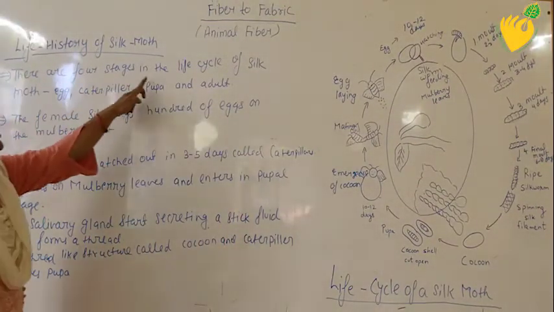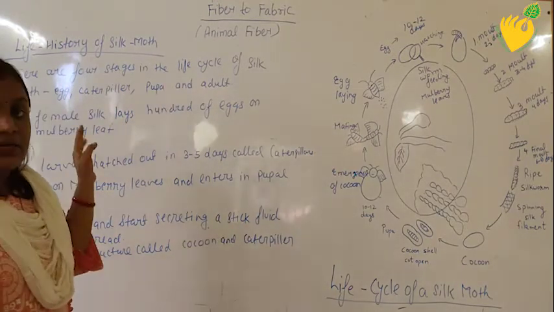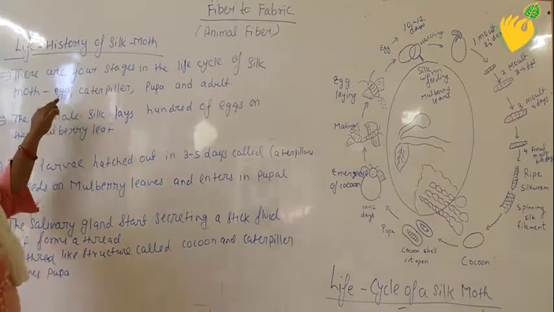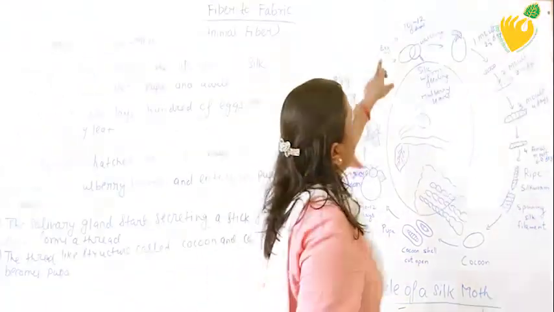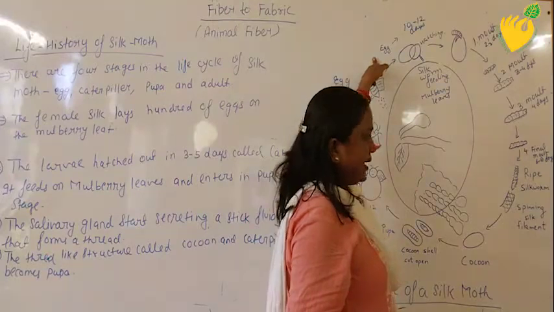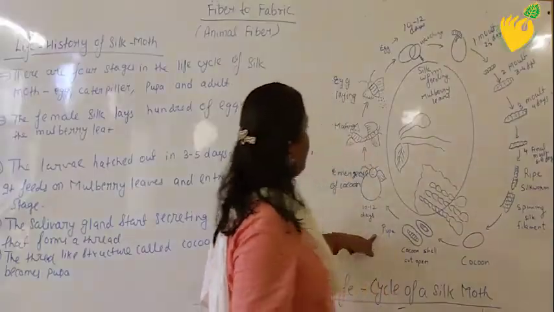There are 4 stages in the life cycle of a silk moth. How many stages are there? 4 stages. The stages are egg, caterpillar, pupa and adult. Let us start from here. This is the egg stage. Okay, this is the egg. This is the pupa.